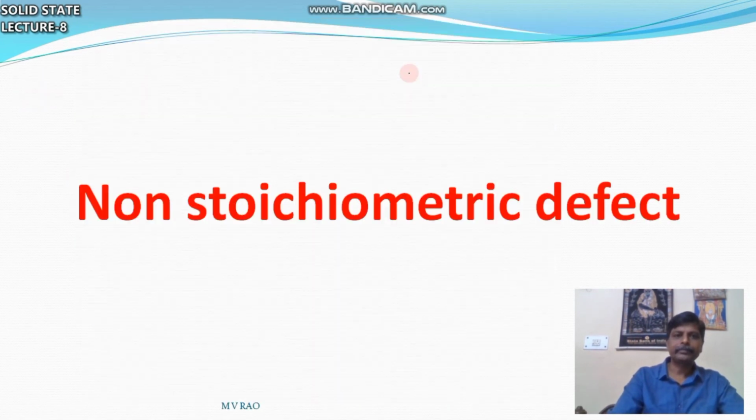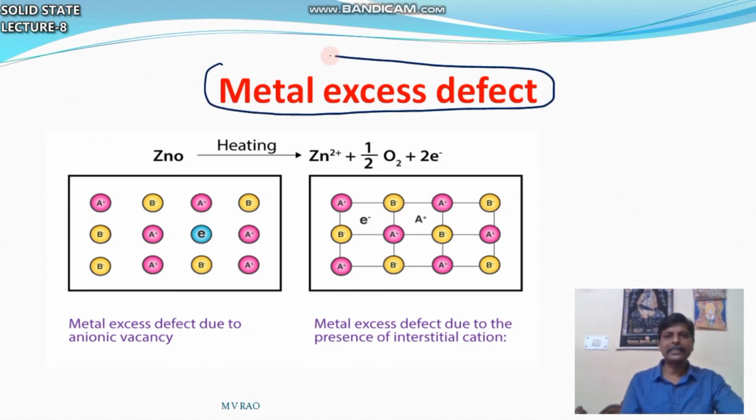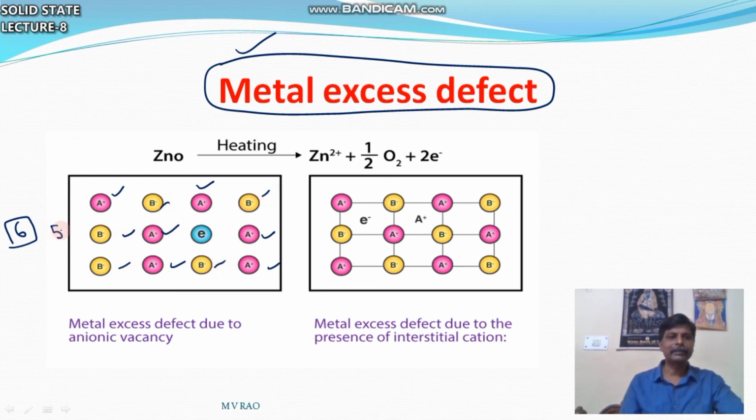Next one, non-stoichiometric defects. Again, two types of non-stoichiometric defects are there. Metal excess defect. Here metal is in excess. You can see here how many A plus: 1, 2, 3, 4, 5, 6. 6 metals. And non-metals: 1, 2, 3, 4, 5. 5 non-metals. 5 minus ions, 6 plus ions are there.